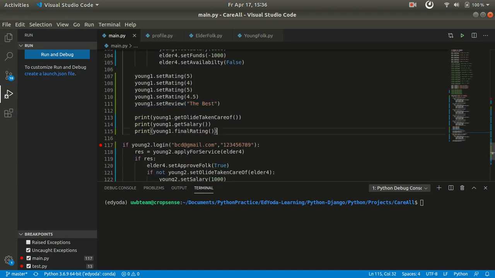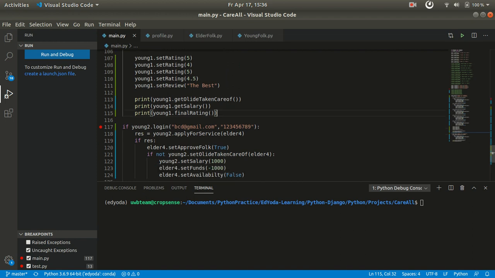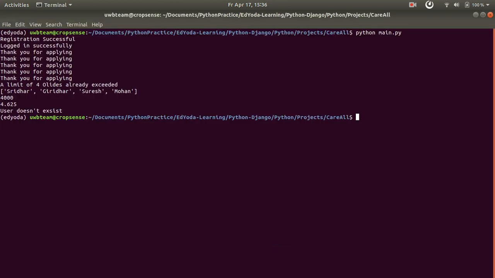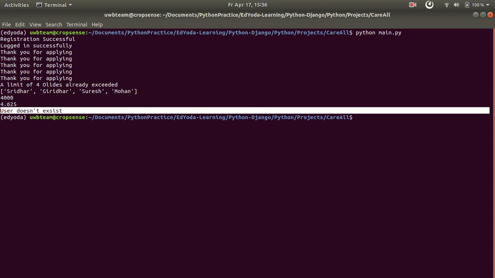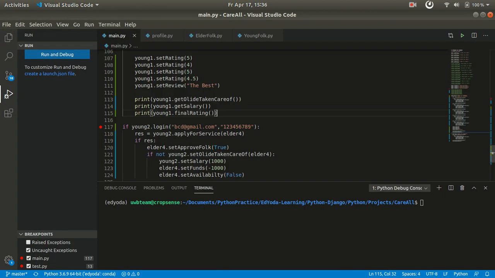Now let us take another user who is not registered in our system and is trying to log in. He is not registered, so we will get an error saying the user does not exist. Now what happens if he is present in the system?